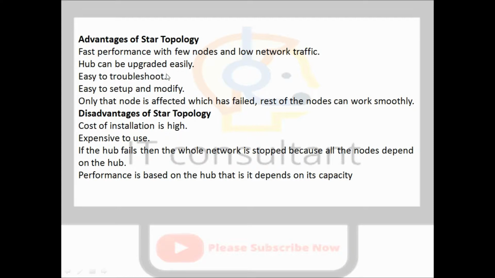The hub can be upgraded easily, troubleshooting is easy, and it is easy to set up and modify. The disadvantages: cost of installation is high and it is expensive to use. If the hub fails, the whole network stops, because all the nodes depend on the hub. If the hub is not working, the network will be down and will never work. Performance is based on the hub and depends on its capacity.